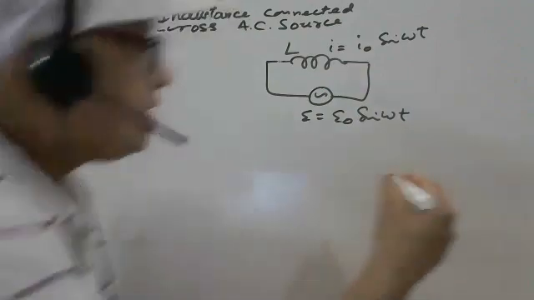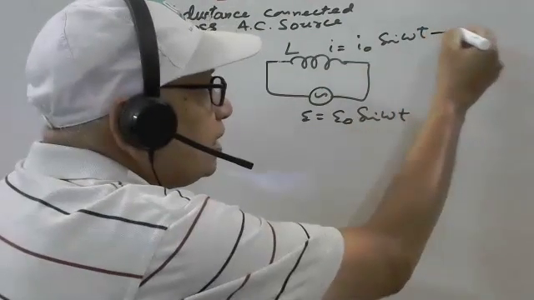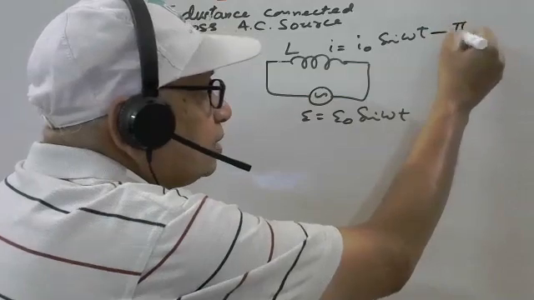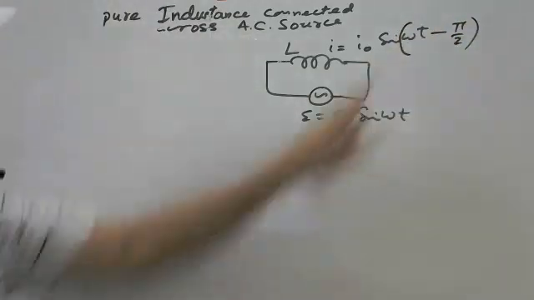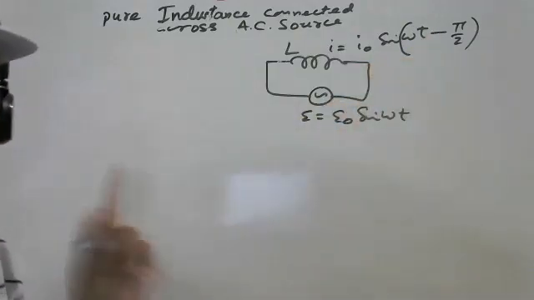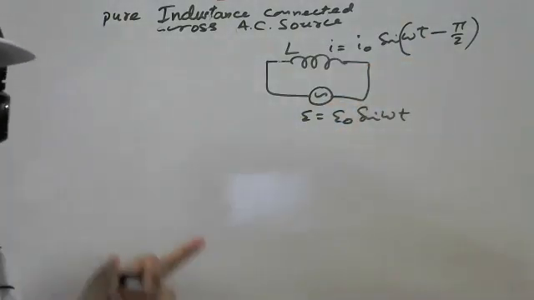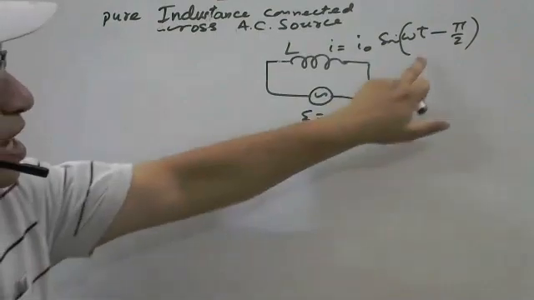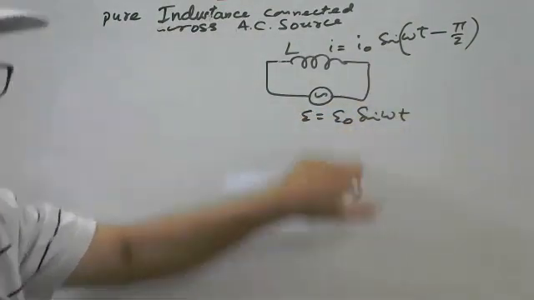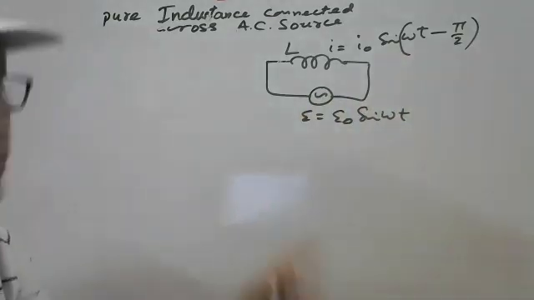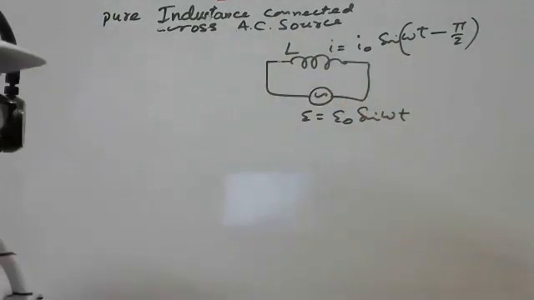Current is lagging behind like this, here by 90 degree. Lagging behind means current comes afterward, voltage comes first, and this current comes afterward. There is a phase difference of 90 degree.